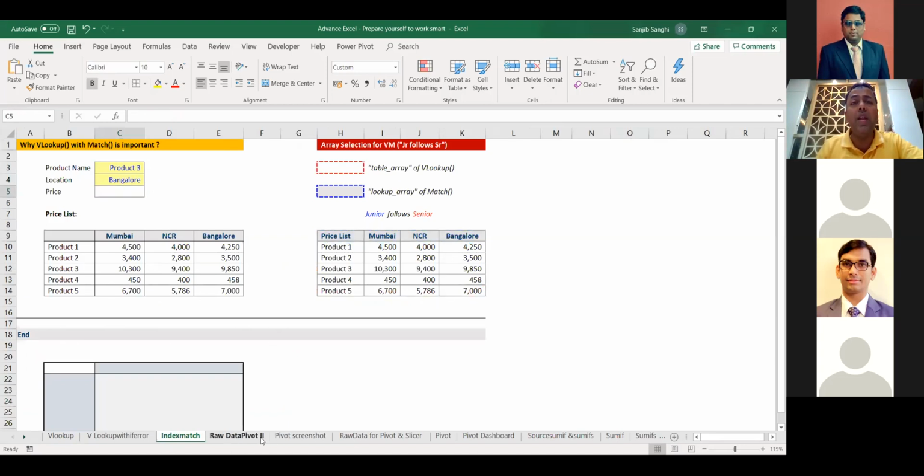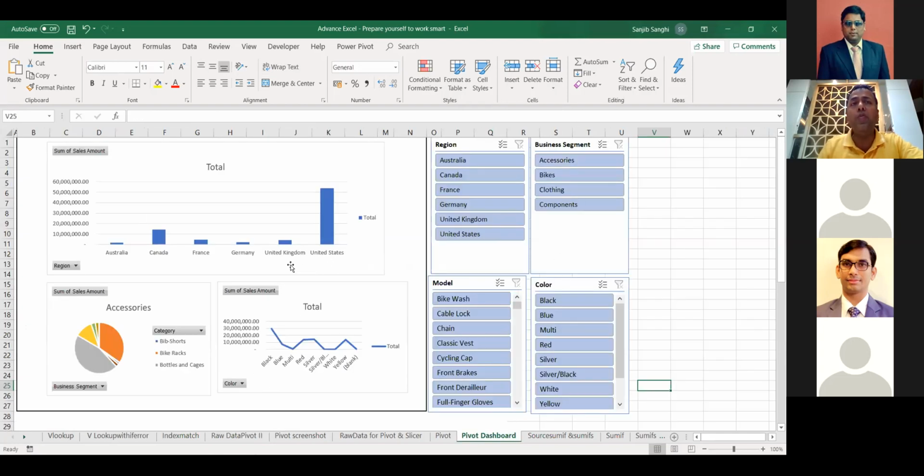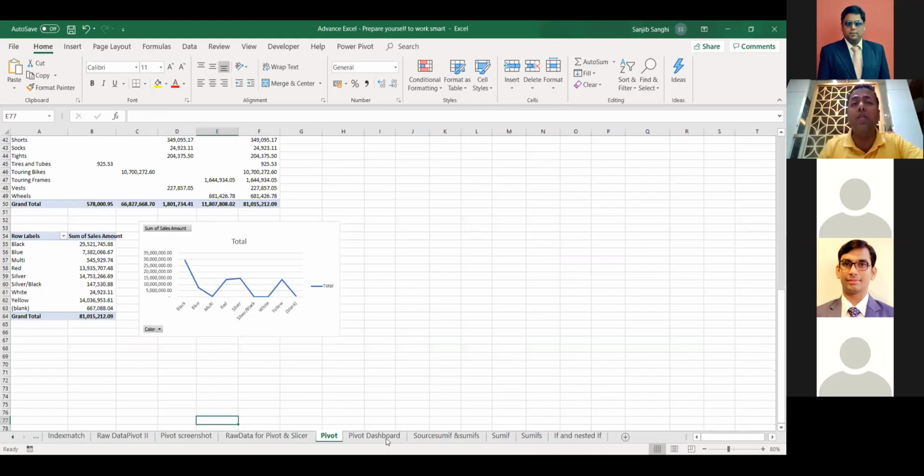And then we ended up yesterday with a dashboard, wherein we can create a data chart using pivot table and dashboard. And as I promised, I will start again with this session. Why is this session so important? We'll start with pivot table. We'll try and cover the SUMIF function today, and then the IF function. Now when I talk about the SUMIF function or IF function, what are we trying to derive over here?